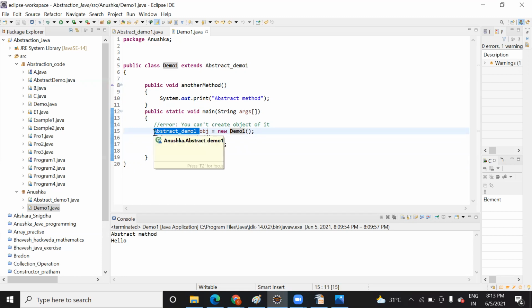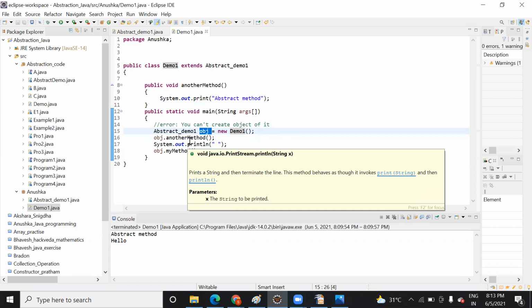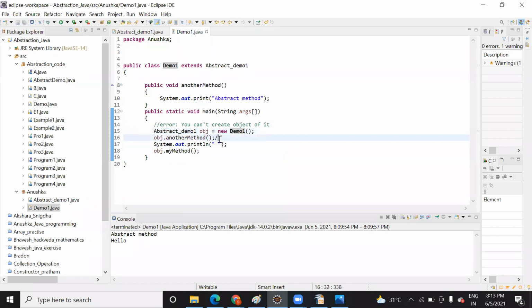Why will you create an object of abstract demo? Because the method is present in which class? Which method do you want to print? So on this side, you will give the class name where the abstract method is present. And on the right hand side, you will give the class name that will provide a body to that. Once you create an object, you will call the method. Which method will you call? Abstract method. Okay, got it. And this is your normal method. And how are you calling it? With the help of an object. What is the name of the object? Obj.